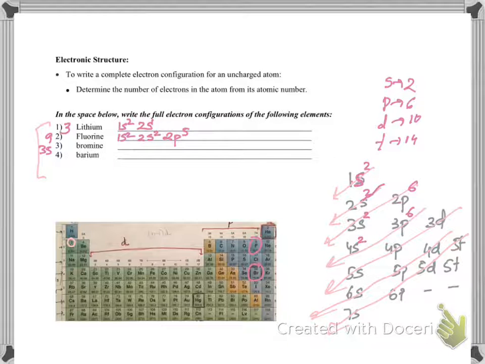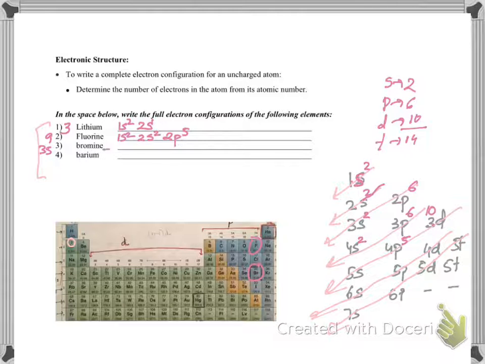What am I going to fill after 4s? This one, 3d. And how many can go in d? 10. And then after 3d, you fill 4p. How many can go in p? 6, but I'm going to put 5. Why? Because the total I need is 35. So 2 plus 2 is 4, plus 6 is 10, 12 plus 6 is 18, plus 2 is 20, plus 10 is 30, plus 5 is 35.